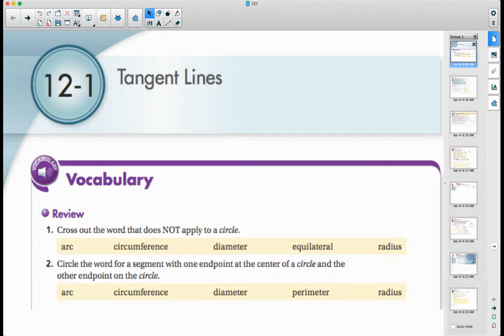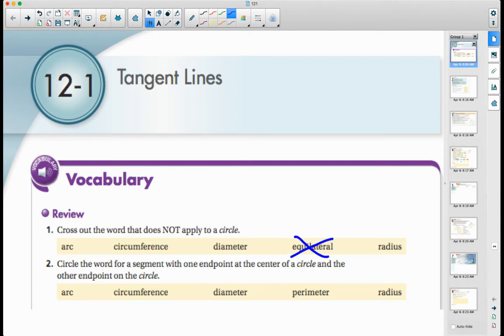All right, geometry students, here we are for the start of chapter 12, 12.1 tangent lines. Chapter 12 is all about circles, so we want to talk about tangent lines to start. Cross out the word that does not apply to circles. Which one of these words here is not a vocabulary word that applies to circles?